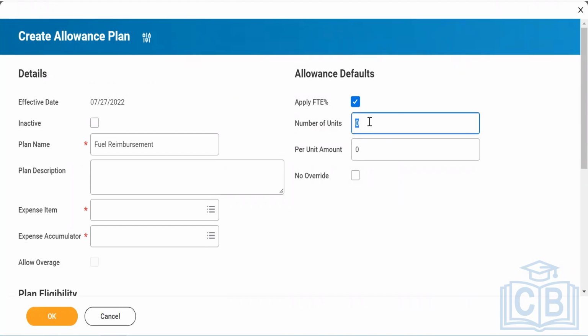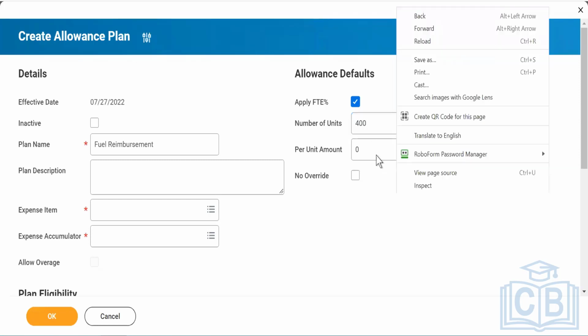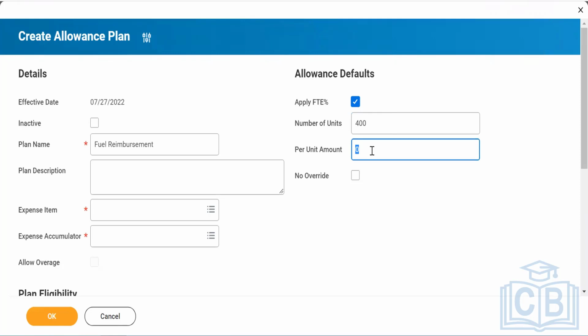Number of units that you can cap, that maximum you can put is like, let's say 20 kilometers per day, and you're coming for a month to office, which is 400. And per unit amount, you can fix it at like 15. So it is like 6,000 per month you are getting from the office.